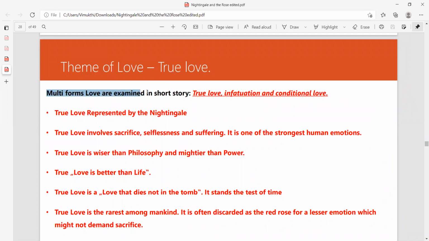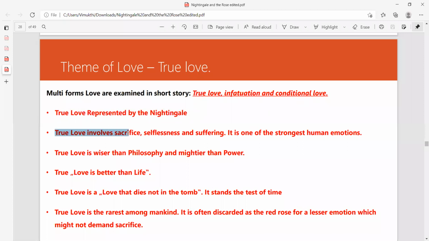Multiple forms of love are examined in the short story. I have given them in point form: true love, infatuation, and conditional love. So love is given actually in three formats. We have true love, we have infatuation, that is called passionate love, and we have conditional love, that is what we call materialistic love. True love is represented by the Nightingale.